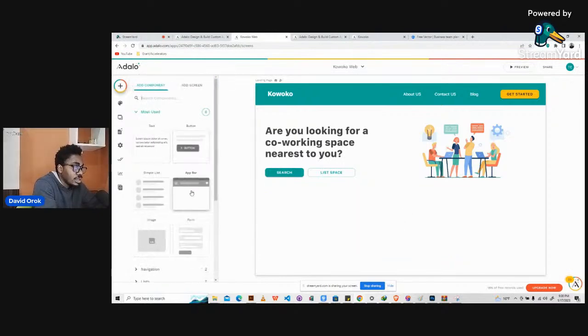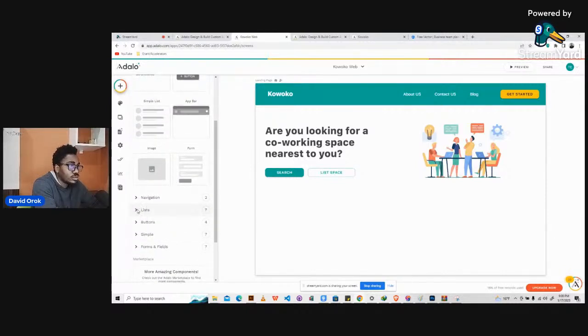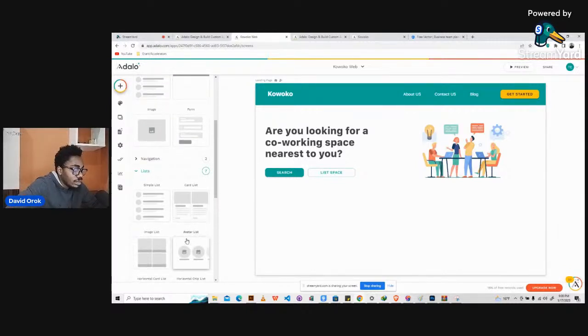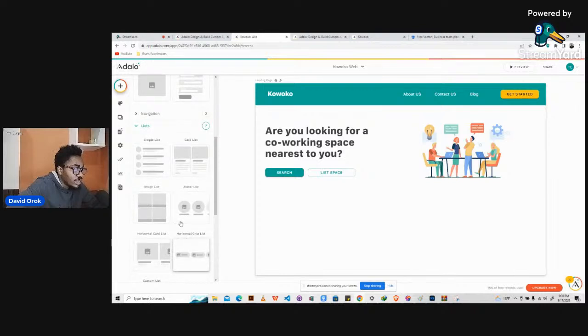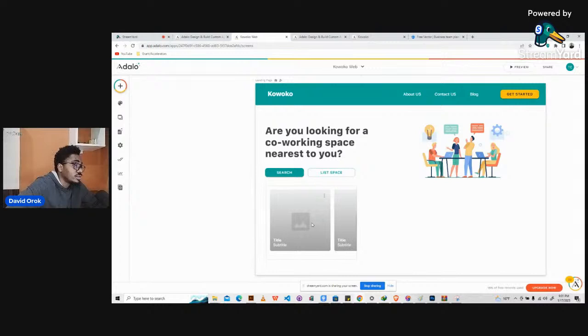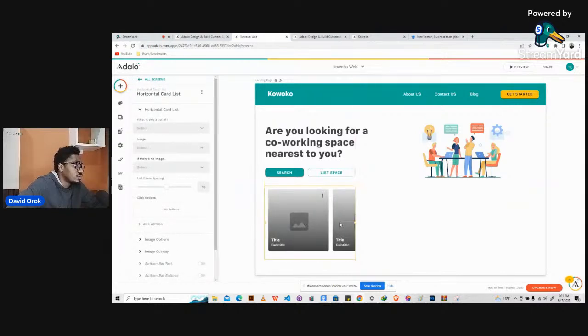Now we can use normal images and put all of that, but I want us to have something from the database, something that can get data from the database. So let's go to list again, and then find horizontal card list. Can we use this? Oh, yes. Why not? It's horizontal. So yes, we can use this horizontal card list.